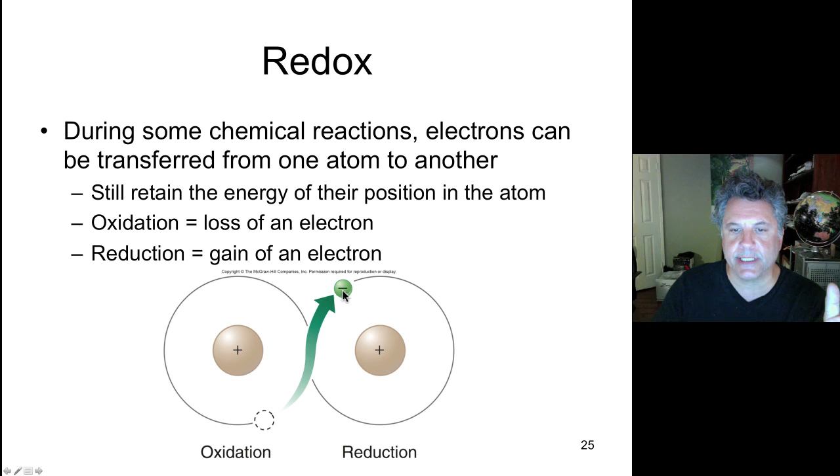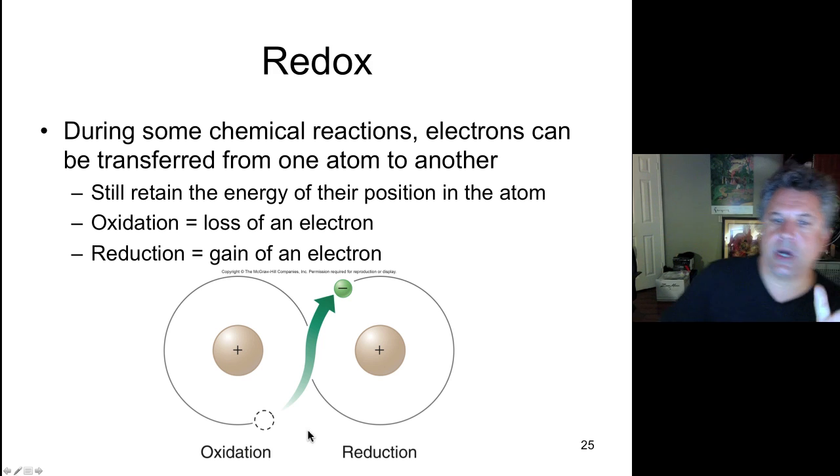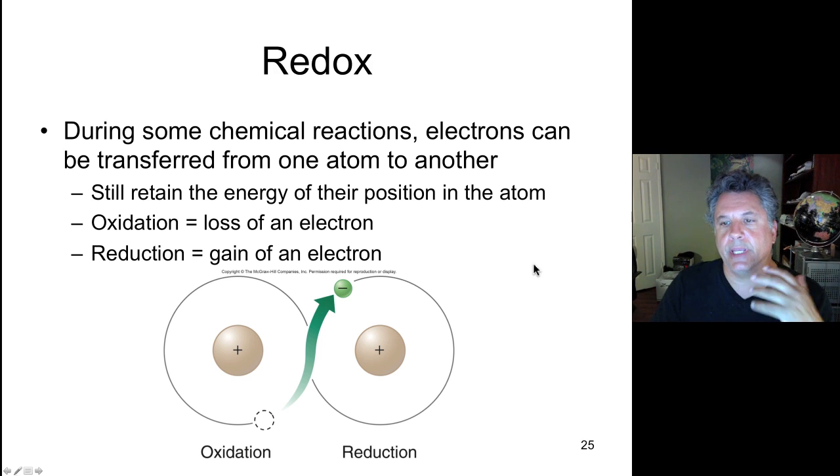So when an atom gains an electron from another atom, we say that atom is reduced. Whereas if one atom loses an electron to another atom, then that atom is oxidized. This will become very important when we talk about electron transfer in the flow of energy in both photosynthesis and metabolism. So keep that in mind.